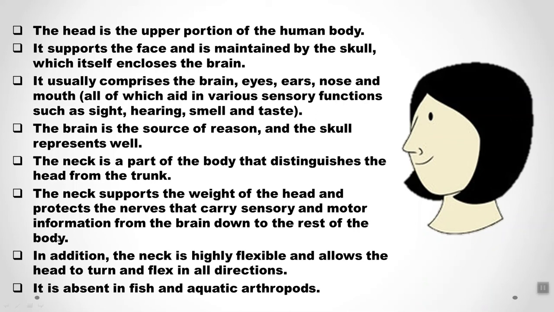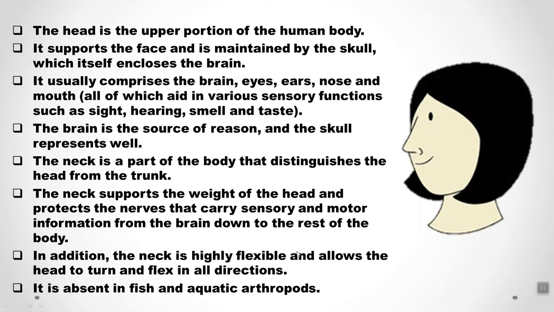So what does the neck do? It gives support to the weight of the head, and it also has the nerves related to your body and to the brain, by which whenever the brain gives any instruction to your body, the nerves are connected from the body to the brain. So therefore the things happen.